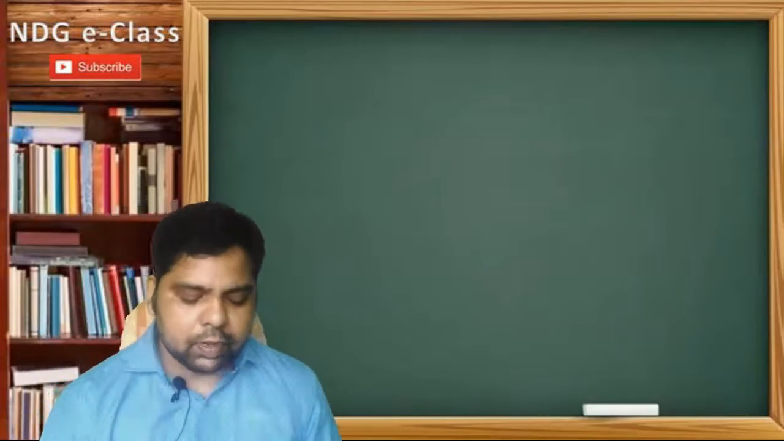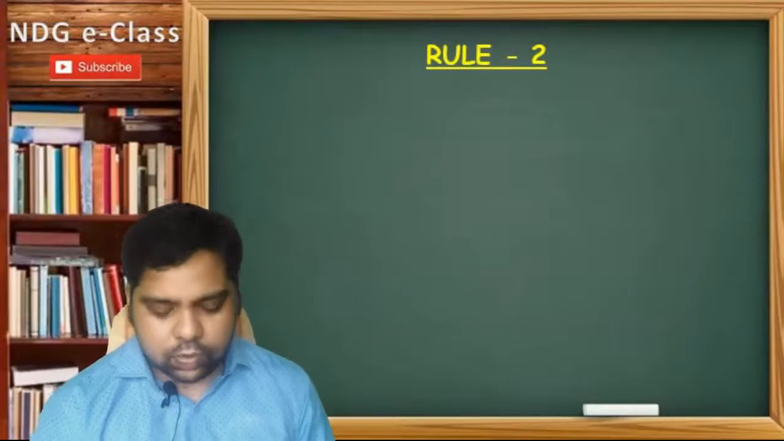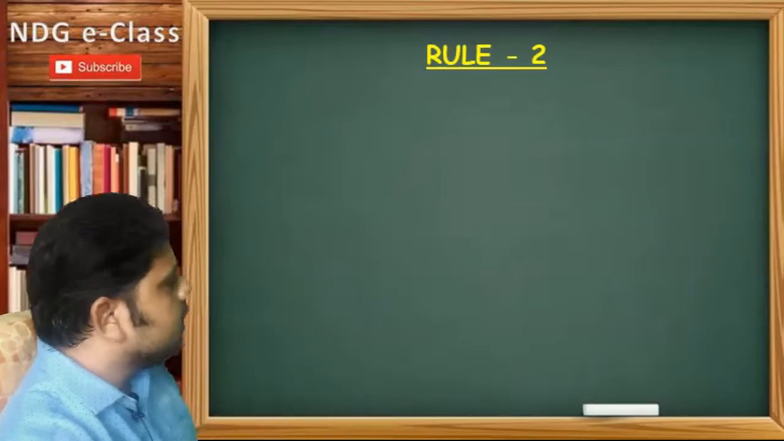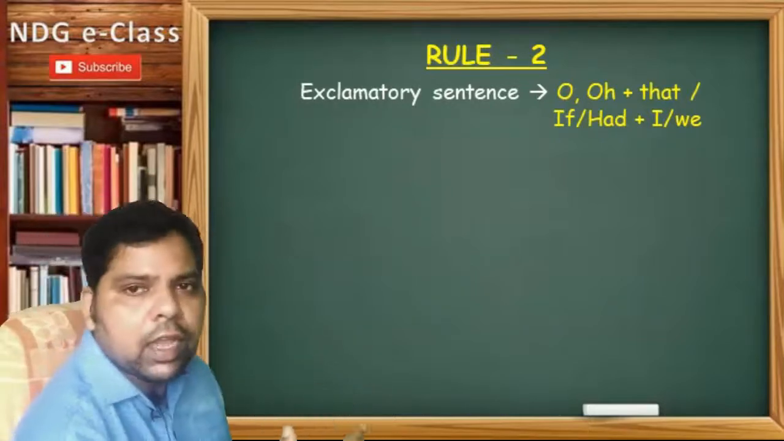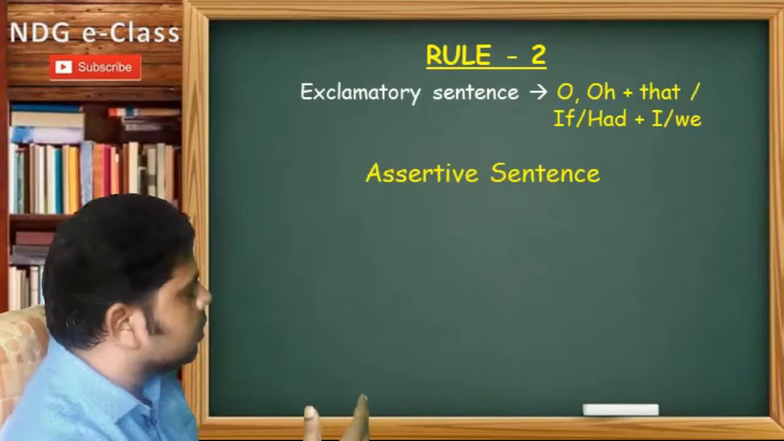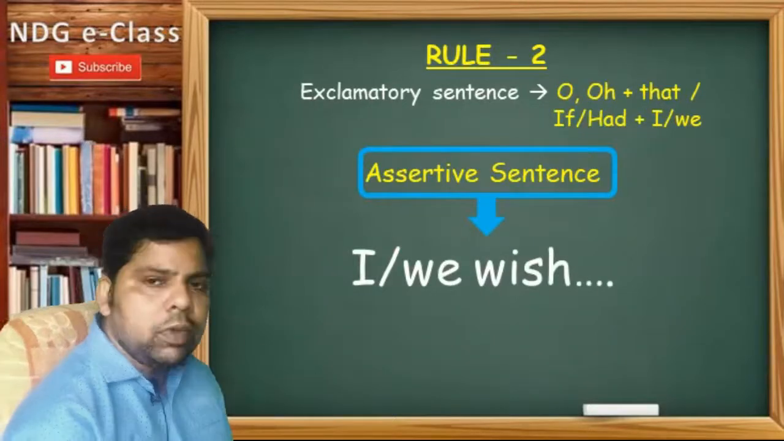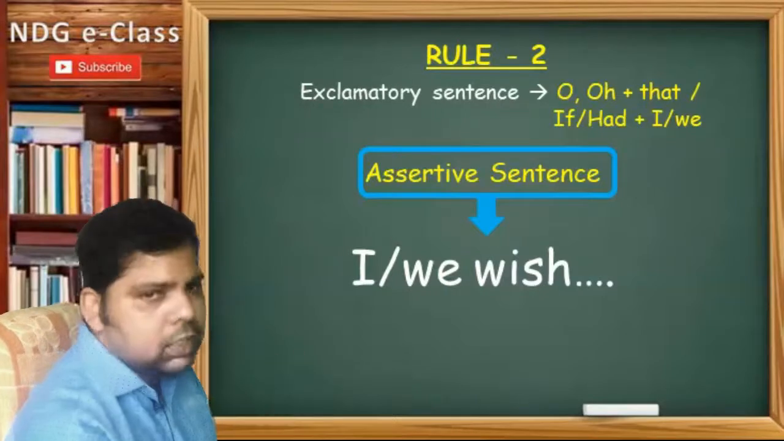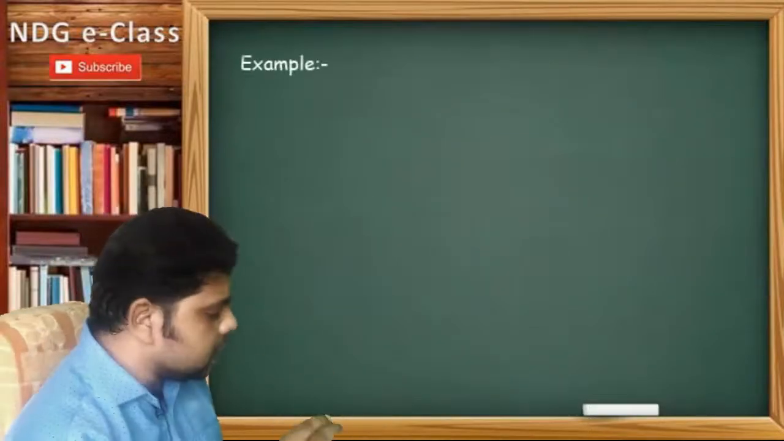Now, what happens if an exclamatory sentence starts with words other than these? There is another rule, rule number 2. If an exclamatory sentence starts with oh, that, if, had, I, we, then when you make it assertive, we will use "I wish," or if it is plural, "we wish." So "I wish" will be used when an exclamatory sentence starts with these words. For example, I will give you 3 examples here.